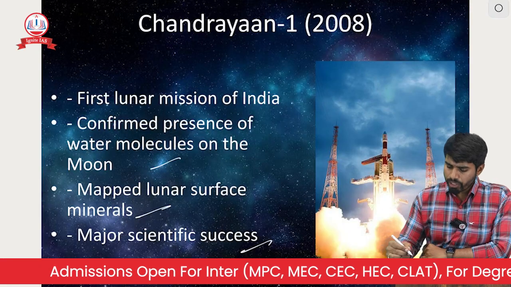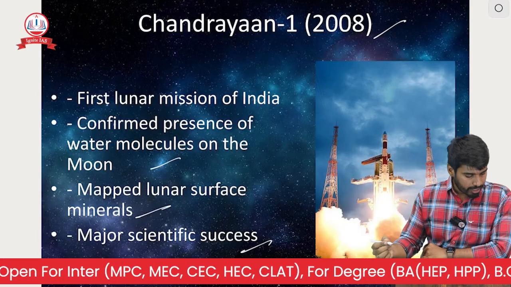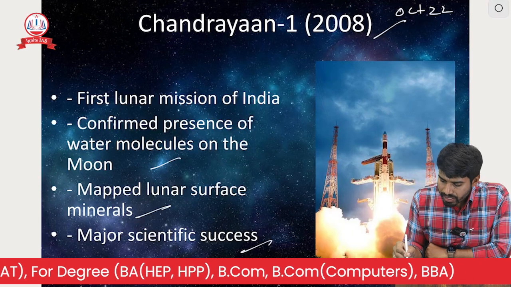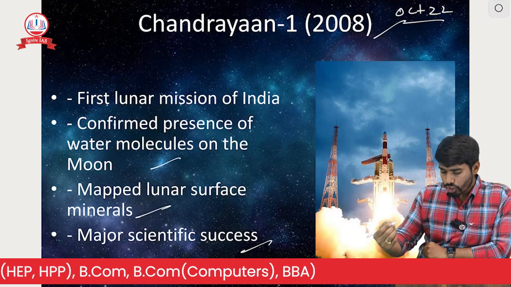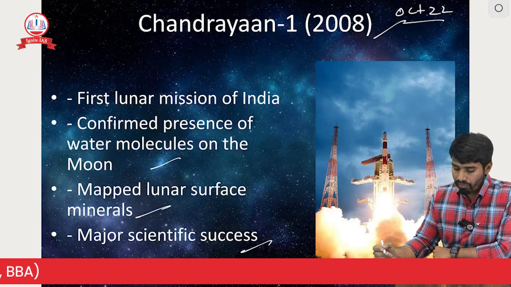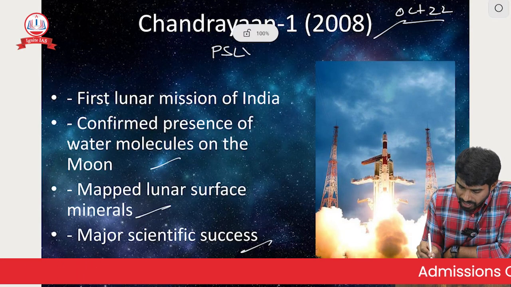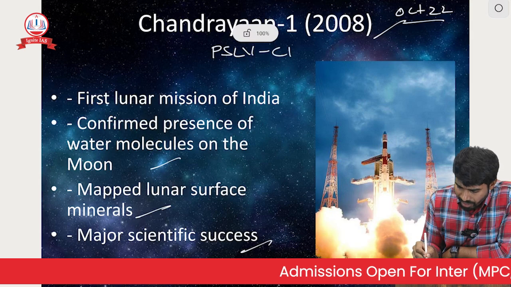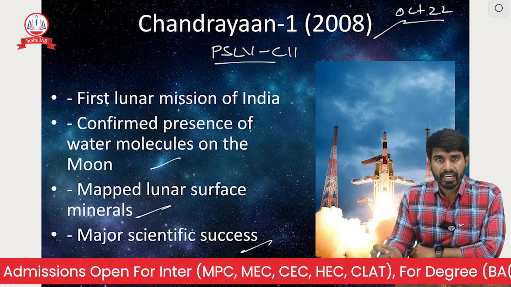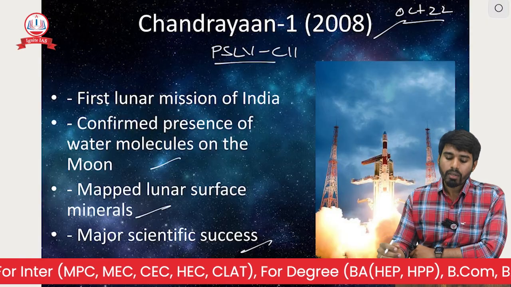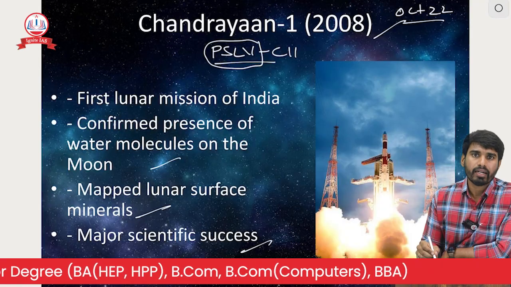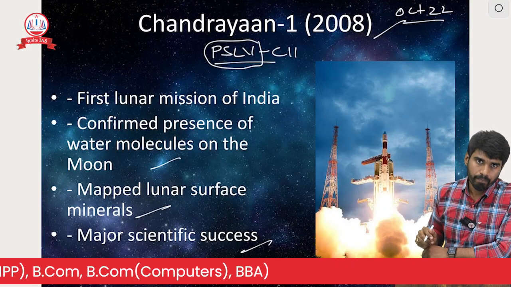So this Chandrayaan 1 mission was launched in 2008, and to be specific, it was on October 22nd, 2008. We have launched this Chandrayaan mission. And what is the vehicle we have used for this Chandrayaan 1? That is PSLV C11. That is the vehicle we have used. That is one of the variants we have used to launch the Chandrayaan 1. PSLV is the Polar Satellite Launch Vehicle.